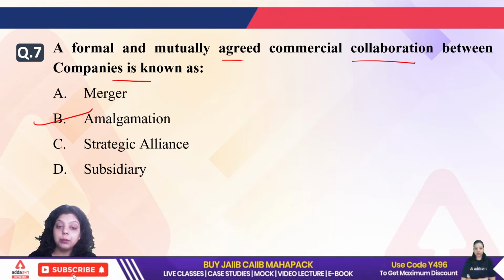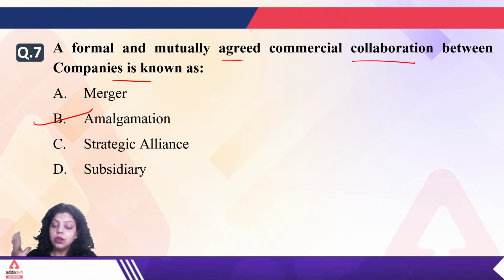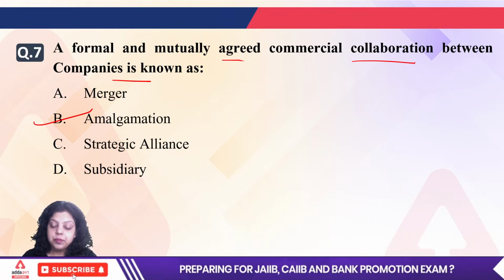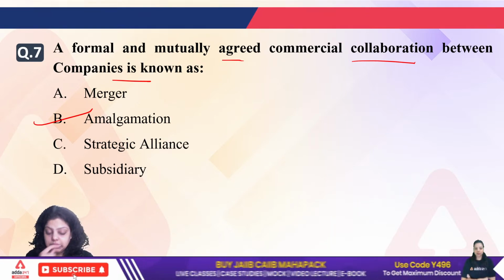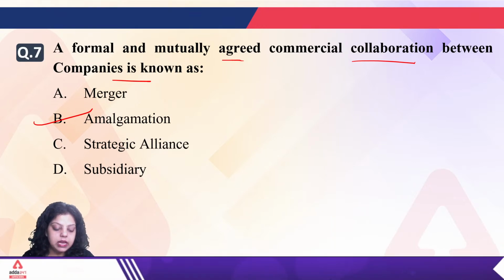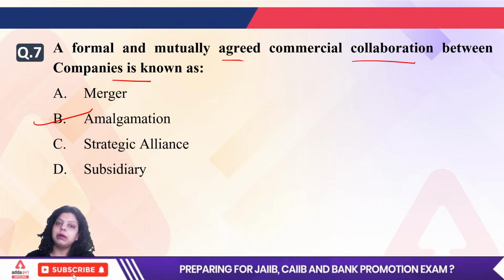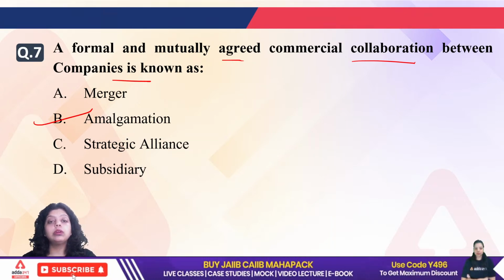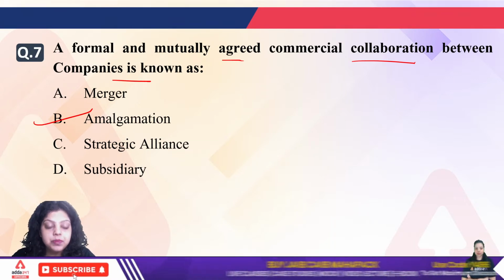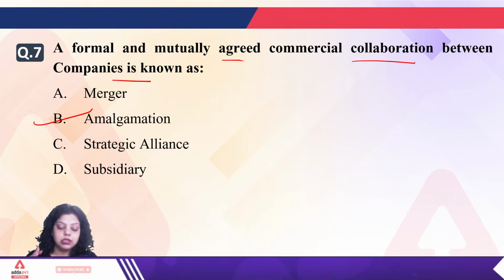When both the companies, on their own mutually agreed requirements, formally agree to collaborate and are ready to work together, that will be known as amalgamation, not merger. In merger, one company is merged into another. But in amalgamation, both mutually agree to work together, so they have done a collaboration, and that is known as amalgamation.